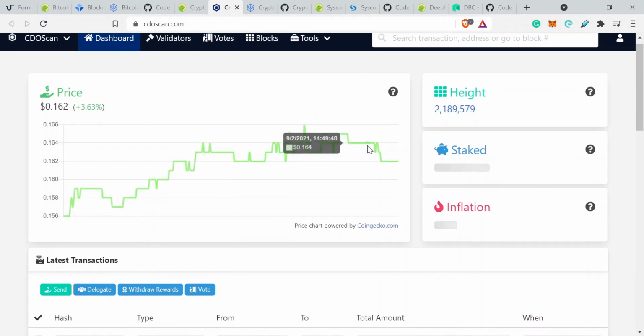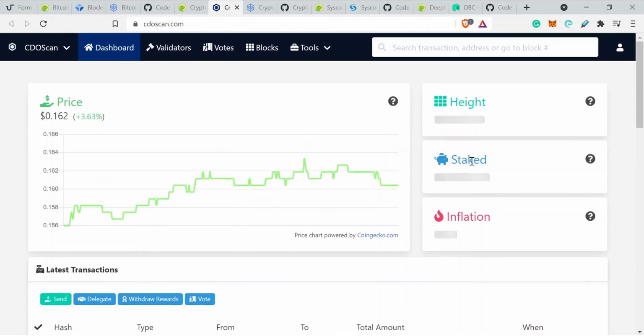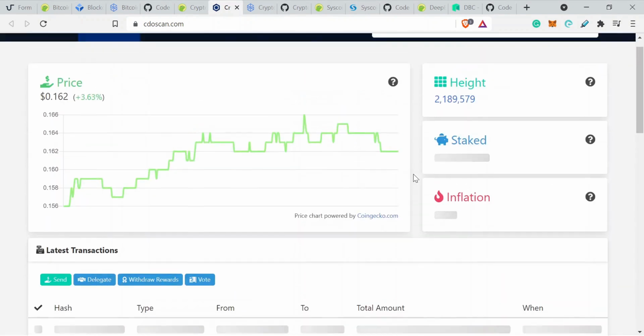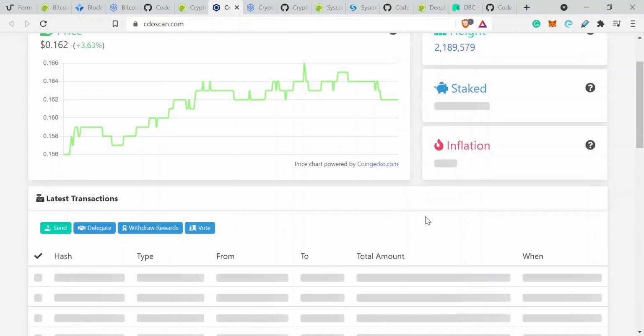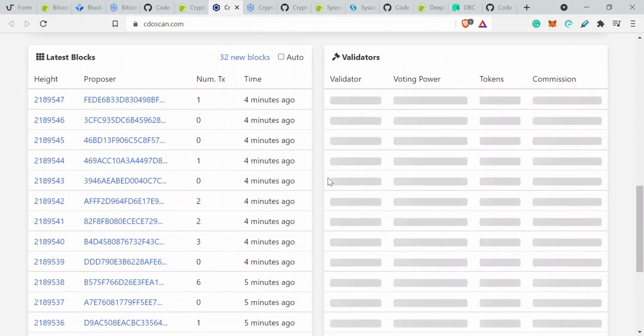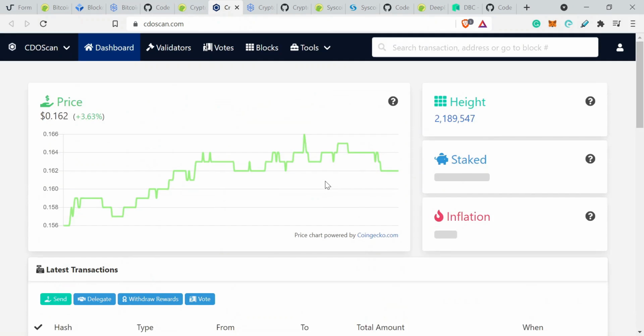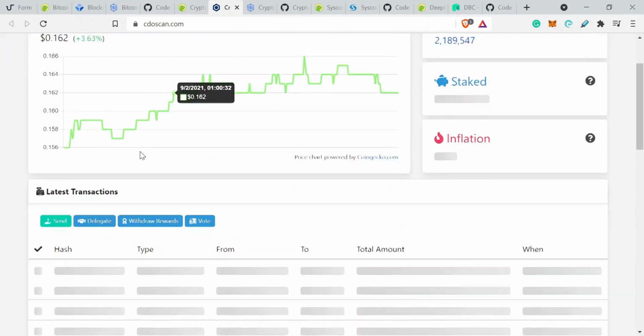Let's have a look at CedoScan. This will actually tell you a staked amount as well. But if we have a look at the transaction data, we'll be able to determine how many wallets there are, usually, although it doesn't look like it at the moment.